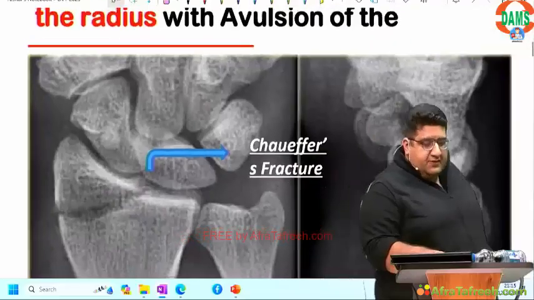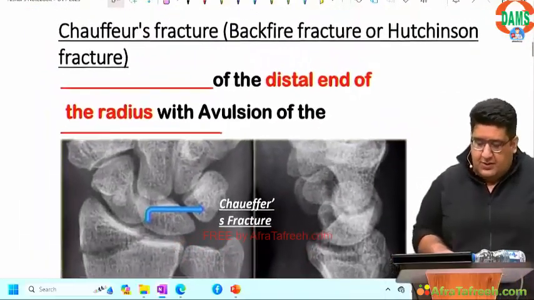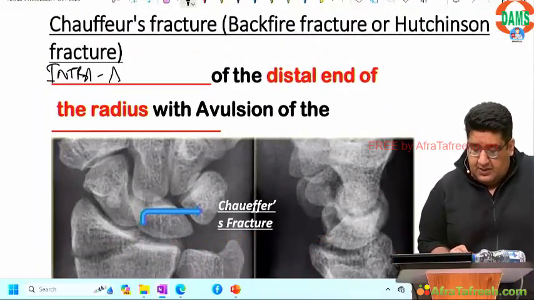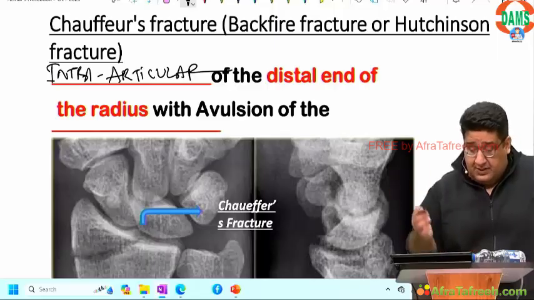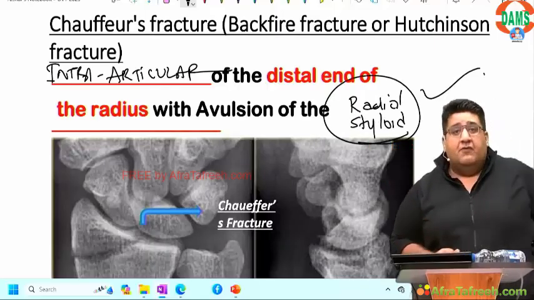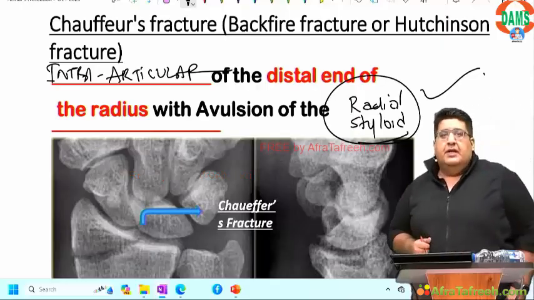So Chauffeur's fracture or Hutchinson fracture or backfire fracture is an intra-articular fracture of the distal end of radius with avulsion of radial styloid. With avulsion of radial styloid.